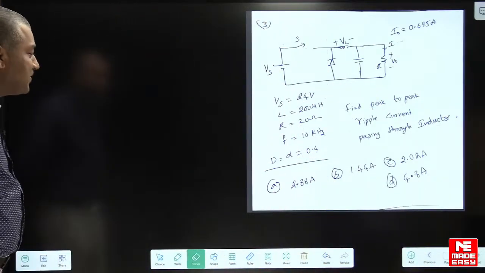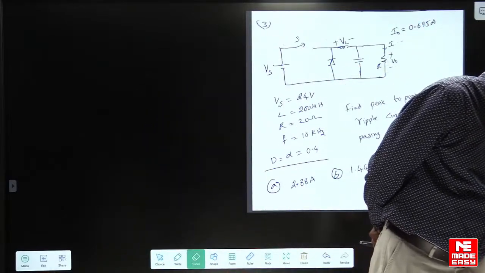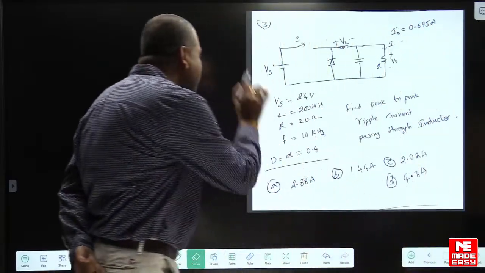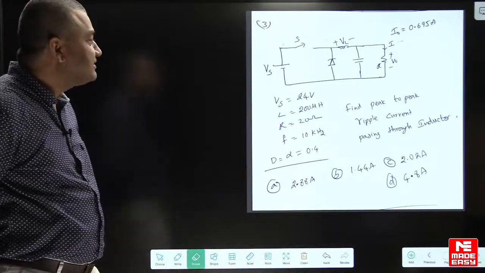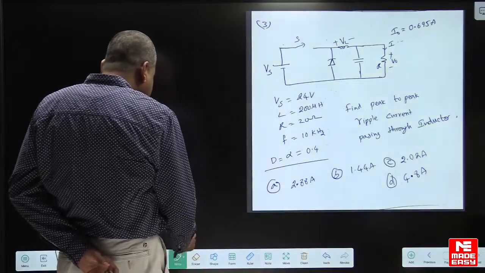Unfortunately, most of the students will say the answer is option A. Generally, that is the mistake you will make. Yes, first of all, what is this converter?